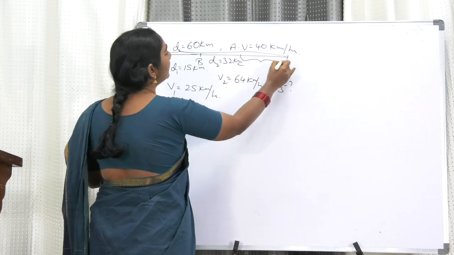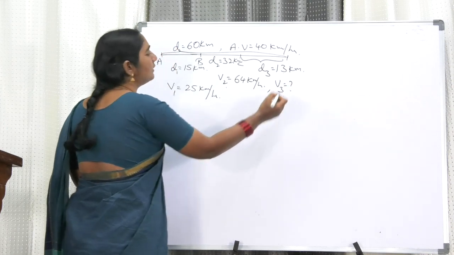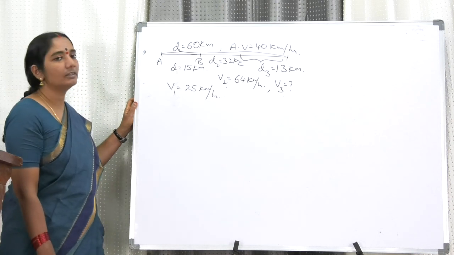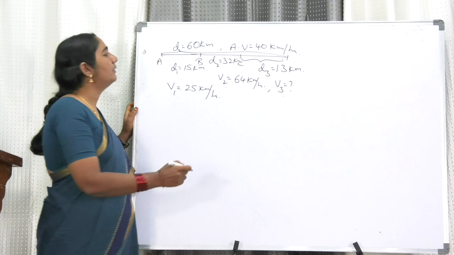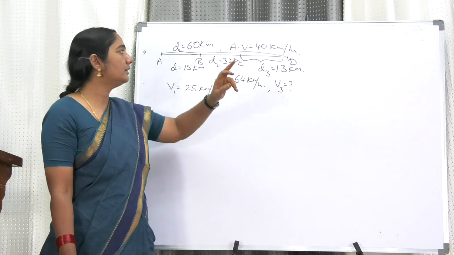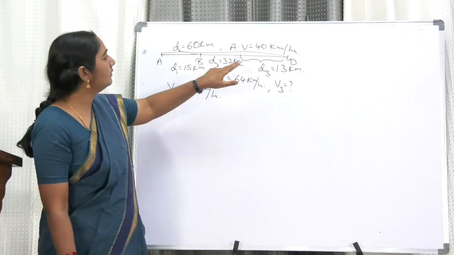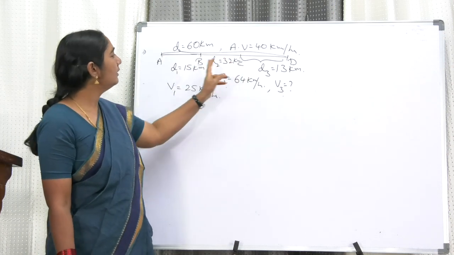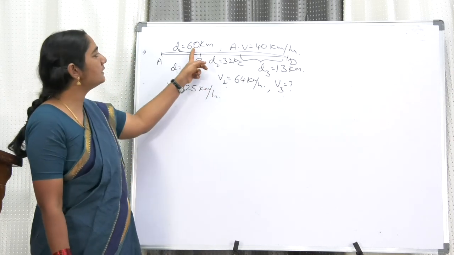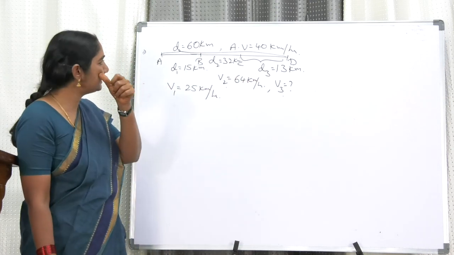The last distance, D3, is 13 kilometers. What is the constant velocity maintained? Now we have to find that, from C to D. The distance from C to D is 13 kilometers. If you add D1 plus D2 plus D3, 15 plus 32 plus 13, the whole distance is 60 kilometers. You can just check it.